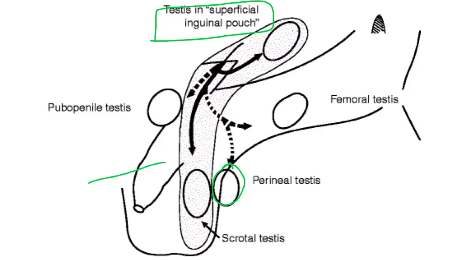Okay, during the descent of the testis from the posterior abdominal wall to the scrotum, sometimes the testis may stop at this region. Okay, this is the most common region where the testis stops its descent. It is called cryptorchidism.